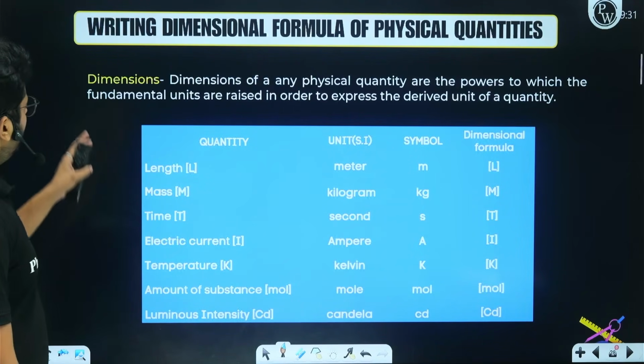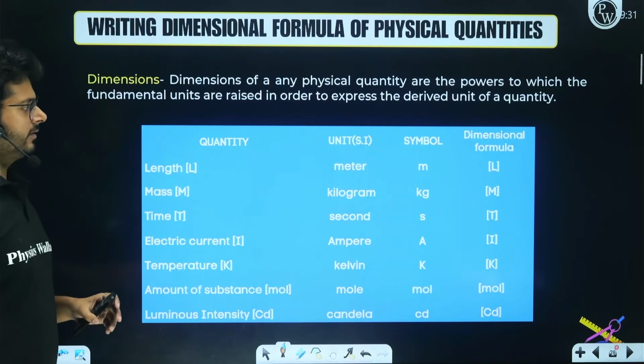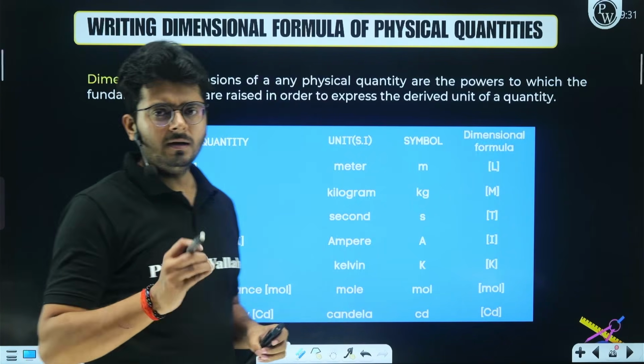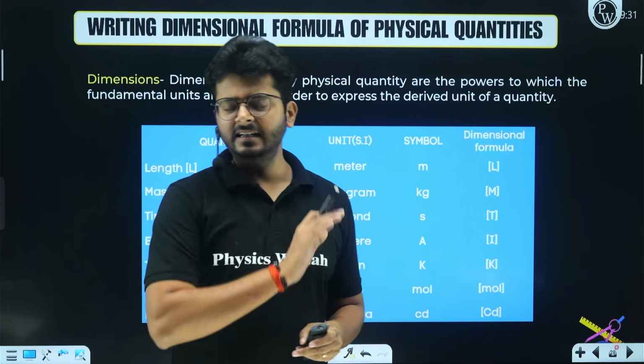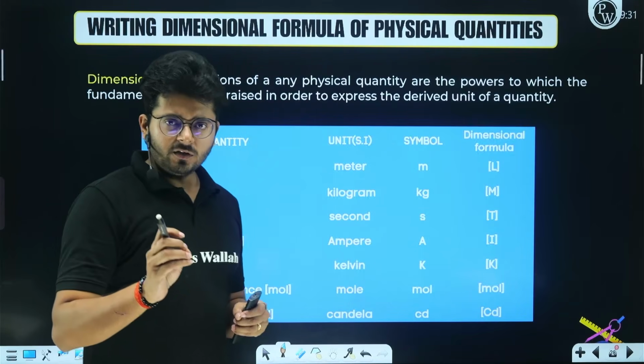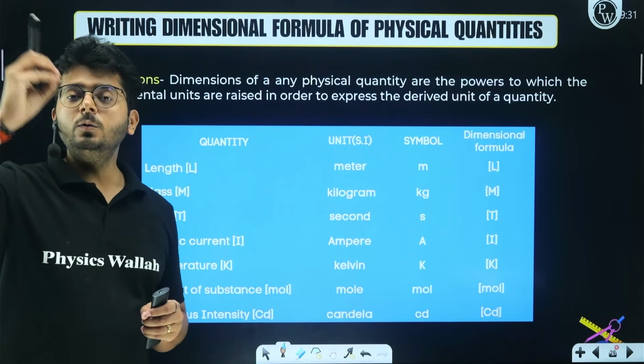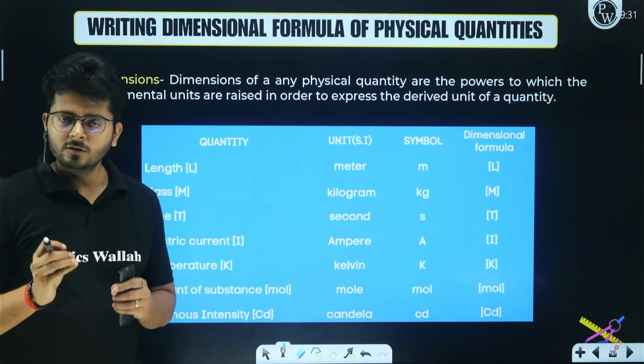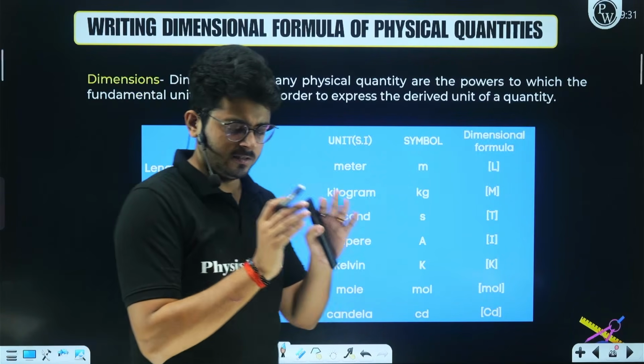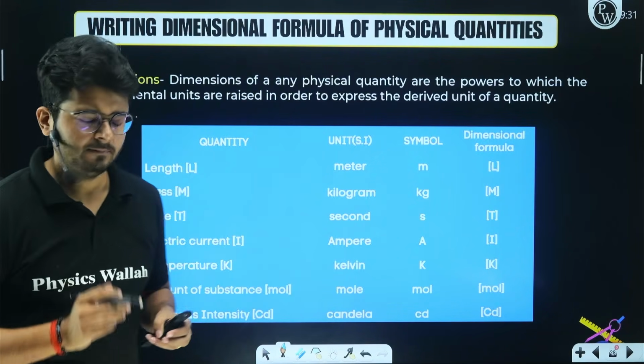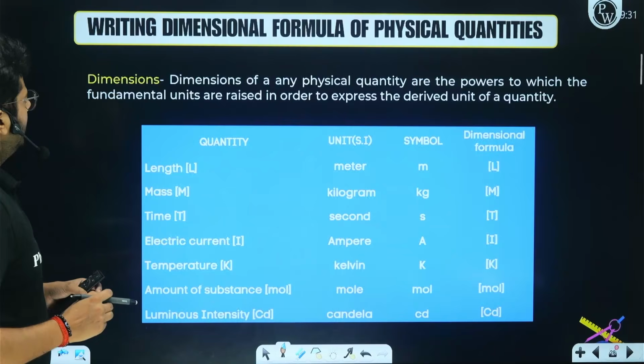Okay. Now about this idea, dimensions, right? So what do you mean by dimension? Understand that dimensions are the powers to which the fundamental quantity must be raised so as to represent a given physical quantity. What do you mean by that? Let's understand in this way.